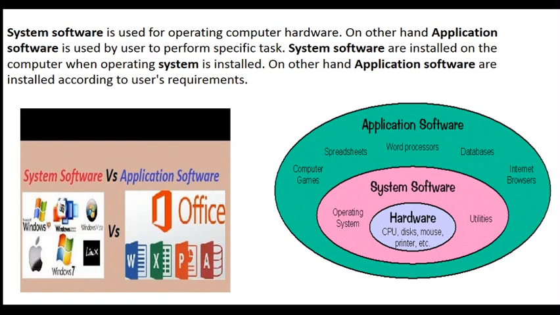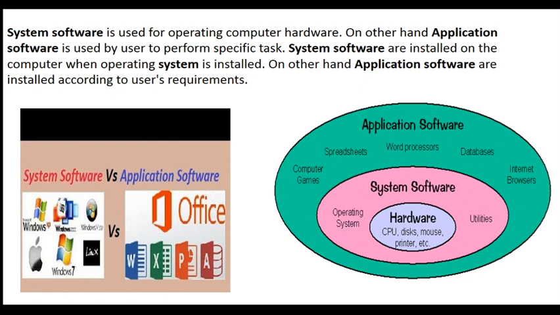And application software you can see here in the bigger light green circle: computer games. If you download games on your computer, then it is application software. Then spreadsheet, word processor, meaning Microsoft Word, then database, then internet browser, such as Mozilla Firefox or Google Chrome. These are all application software that you have to download and install in your computer.